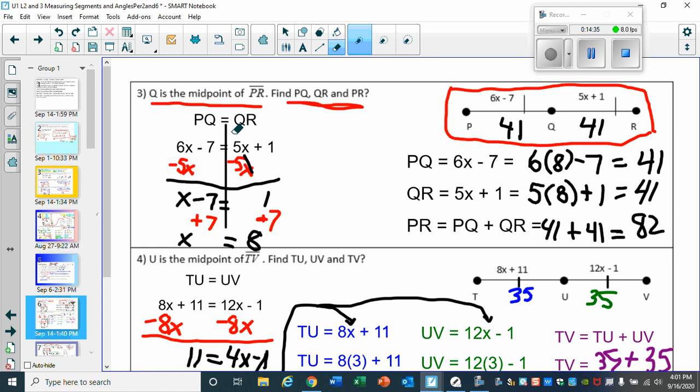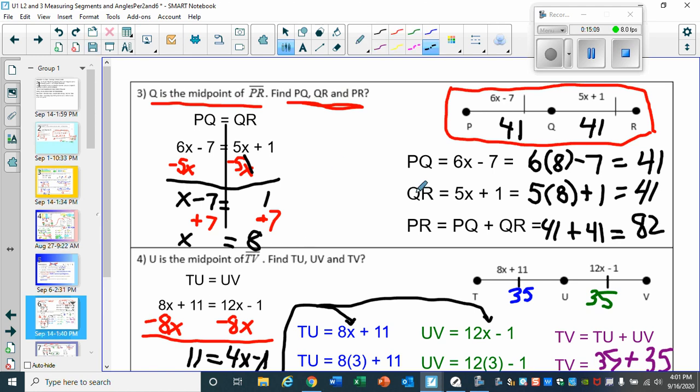So at this point, to figure it out, you subtract 5x on both sides, because that's the goal. We want to get x by itself. So 5x minus 5x, those go away. And you have 6x minus 5x, which some of you might write as 1x, but you don't need the 1. So x minus 7 equals 1. Add 7 to both sides. There you go, x is 8.